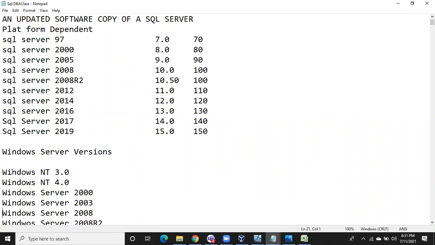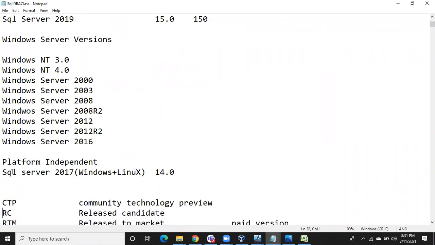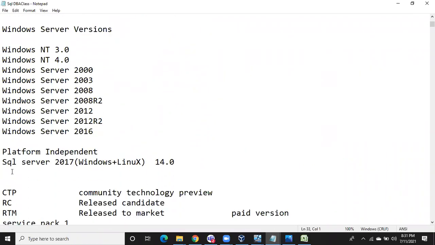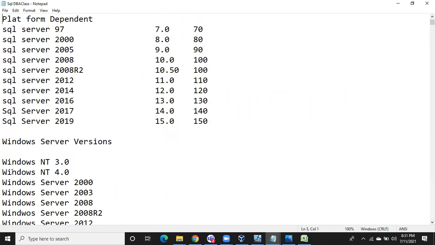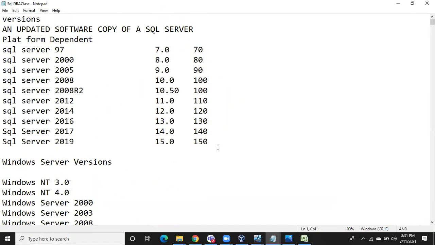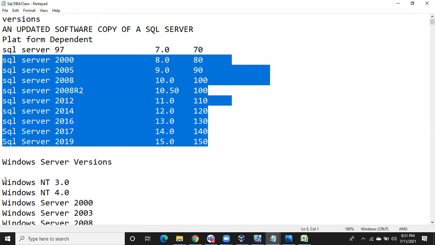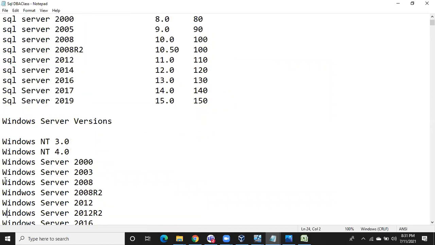Like how we have different versions of the SQL Servers, we also have different versions of the Windows Servers. Like we have Windows 7, 8, 8.1, 10, right? In the same way, in the Windows server operating systems also we have different versions. Remember, SQL Server is the application version, okay? And Windows is the operating system version, okay?